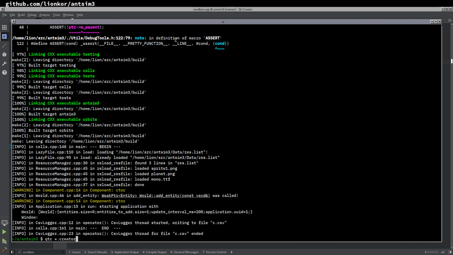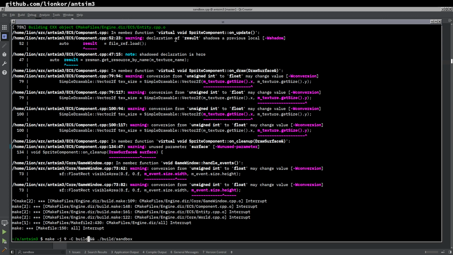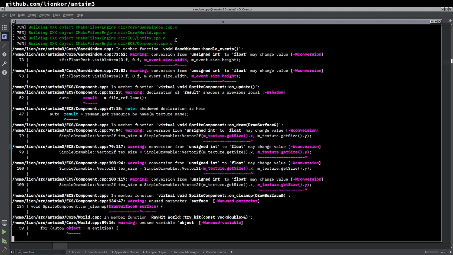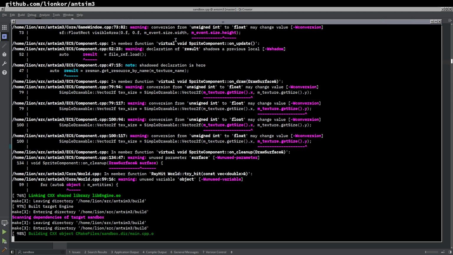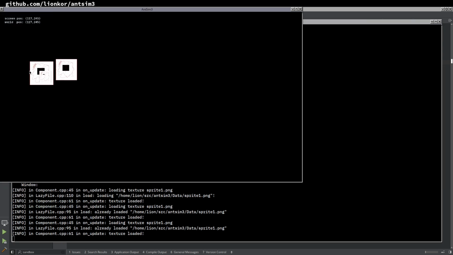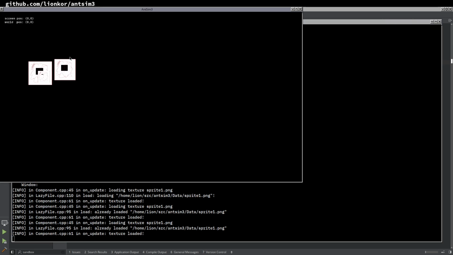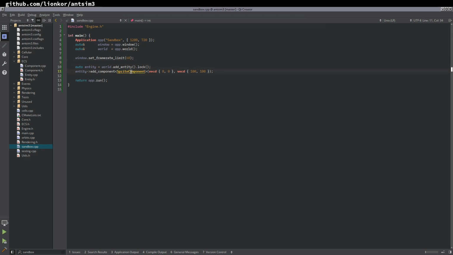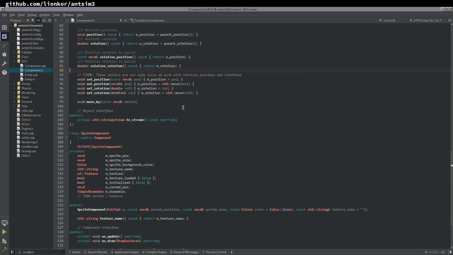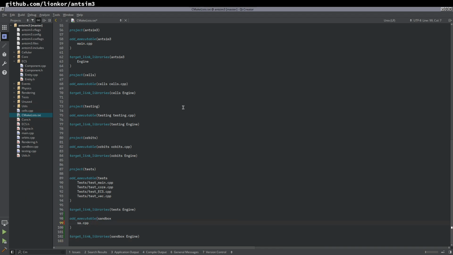Alright, see if that runs. Oh, hold on, we want to make sandbox only, not the other stuff. Right, after all this nasty setup that we made, we should be able to start programming. And I know there's a whole lot of issues here. That's not the one I wanted to. Why is it sprite 1? Hold on. Oh, I'm dumb. This is not supposed to be main.cpp, this is supposed to be sandbox.cpp.